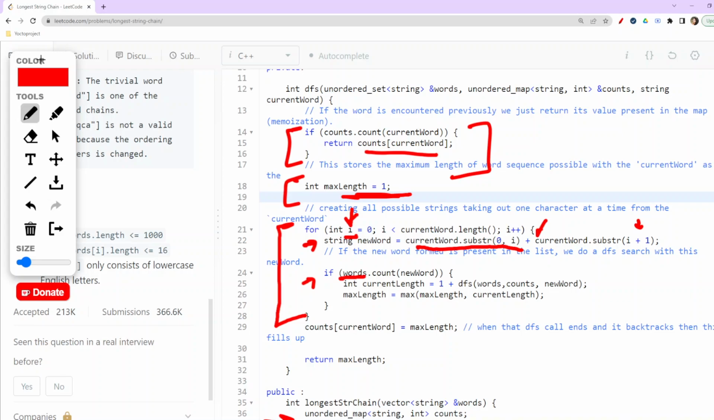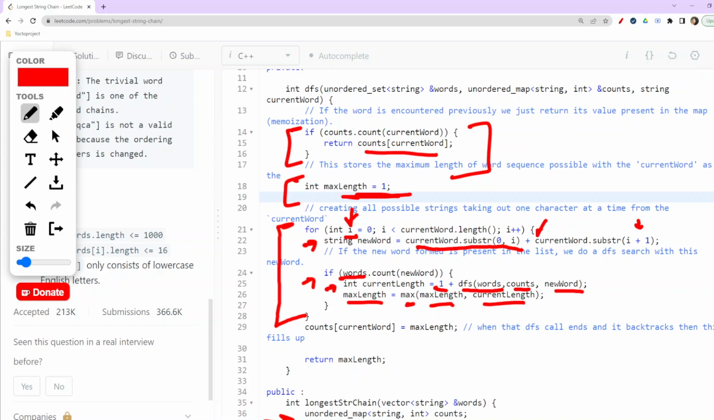Now we'll update our current length. How we update it I had explained earlier: it will update because we have found that word, right? So we will add 1 to it, and then we will add by doing DFS, sending this particular new word and the counts. And then max length equals the maximum of max length and current length. This would be the thing which we will be doing here.